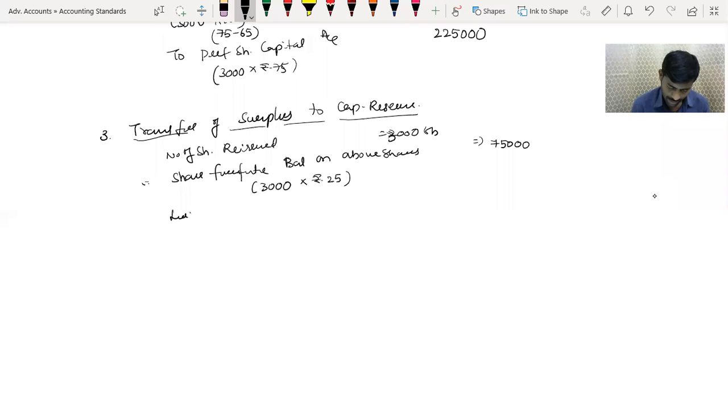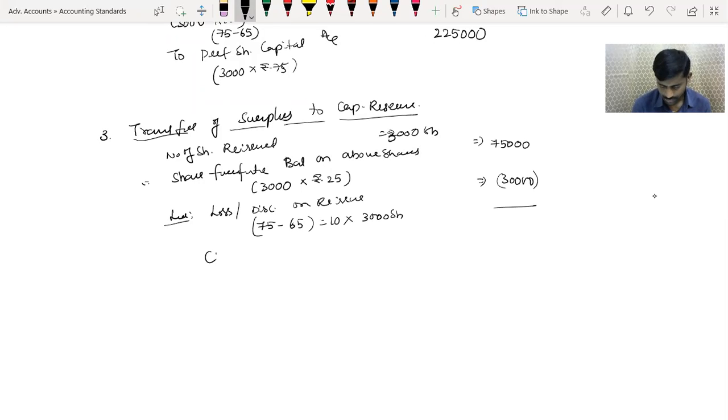75,000 less loss or discount on reissue, which is 75 minus 65, that is equal to 10 into 3,000 shares, which is 30,000. Therefore surplus, capital reserve, that is surplus on shares reissued, 45,000.